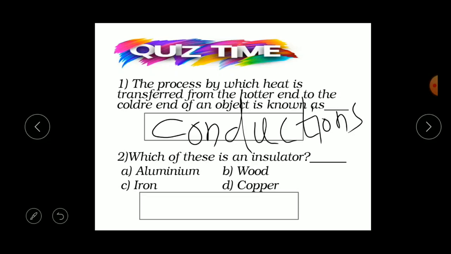Next, which of these is an insulator? Aluminium, wood, iron, copper. What are insulators? The substances or materials that do not allow the passage of heat through them easily are called insulators or poor conductors. So, which is the example of an insulator here? It's wood. Right? So, wood.